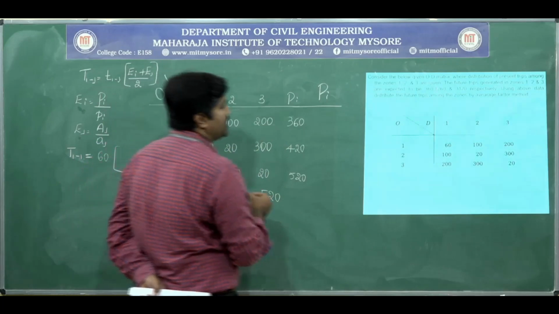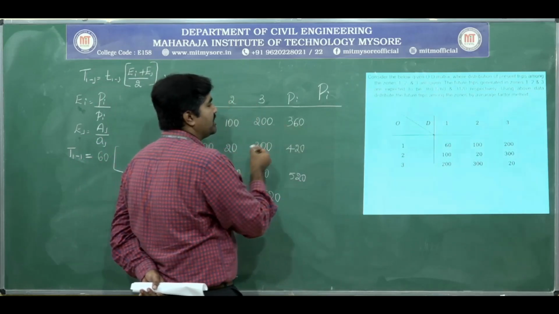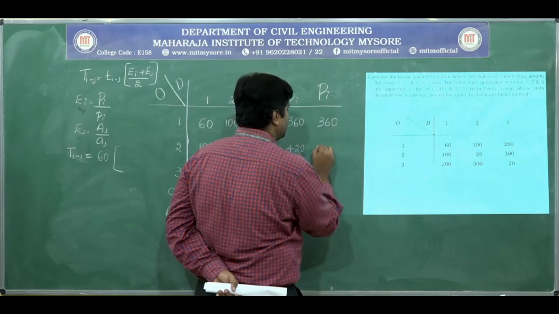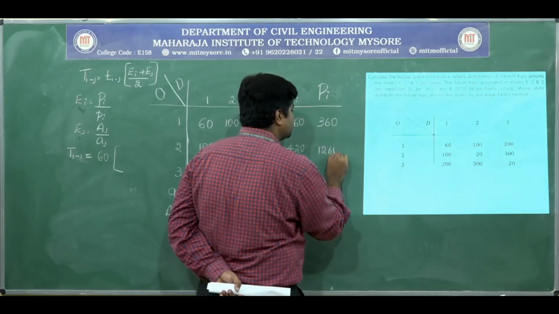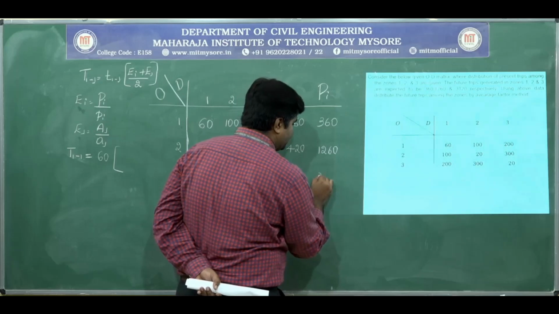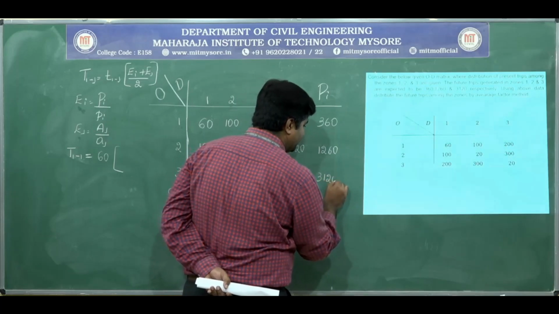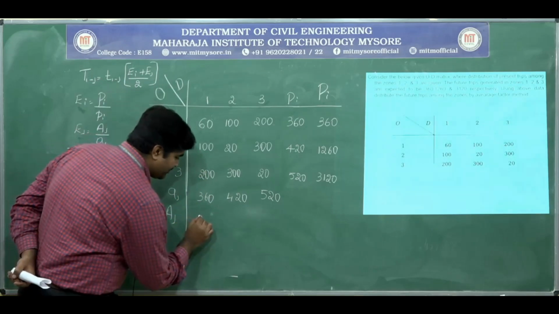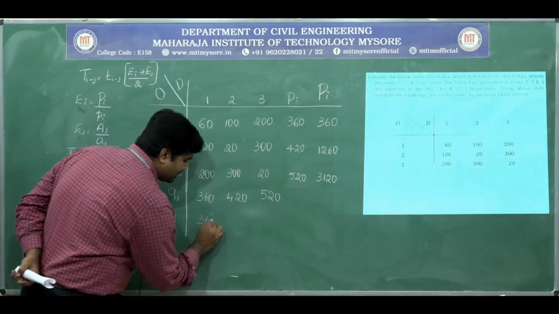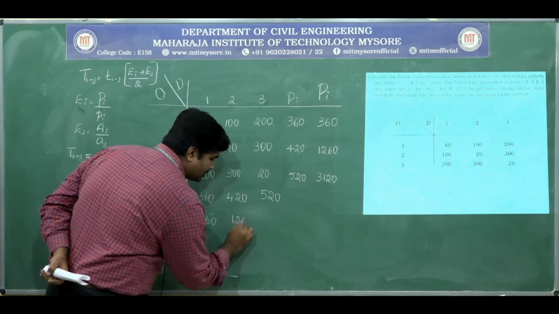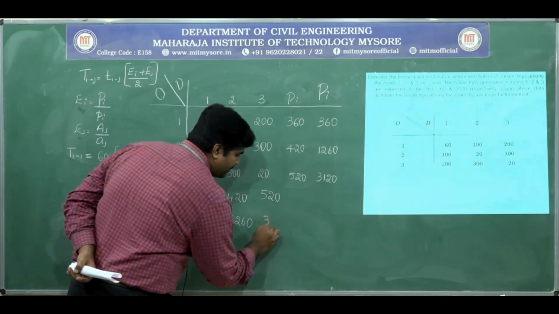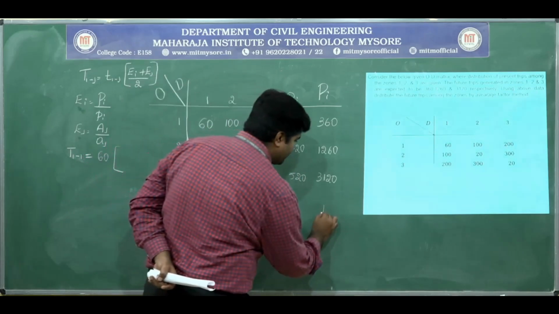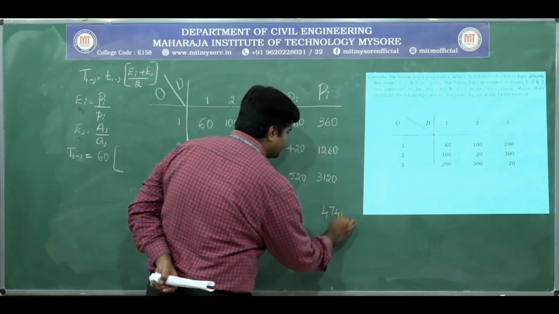Capital PI, the future estimated trips, are given in the problem: 360, 1260, 3120. Here it will be the same, 360, 1260, 3120. Total, how much does it come to? 4740.